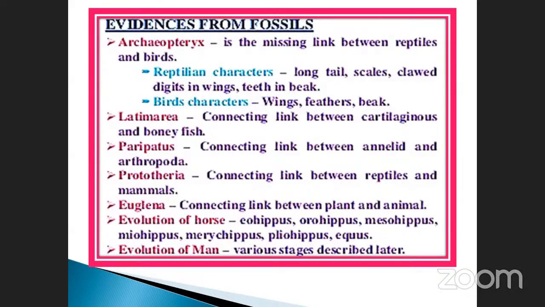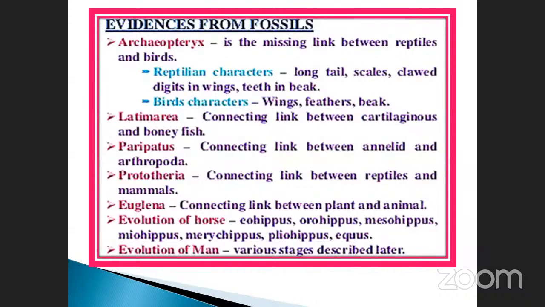Okay. Evidence from the fossils. You already know what fossils are. So what fossil evidence is given here? Archaeopteryx, you already know, is the missing link between reptiles and birds, with reptilian characters and bird characters. We already saw these things. Latimeria is the connecting link between cartilaginous and bony fishes.